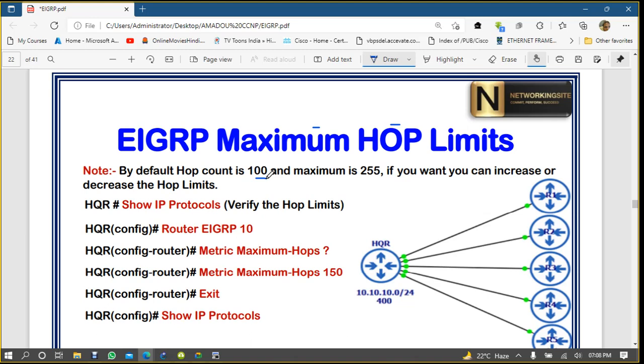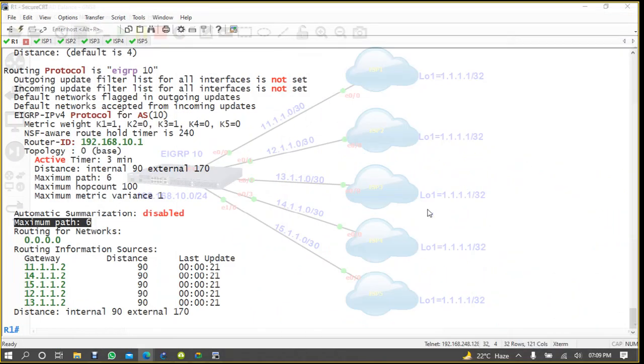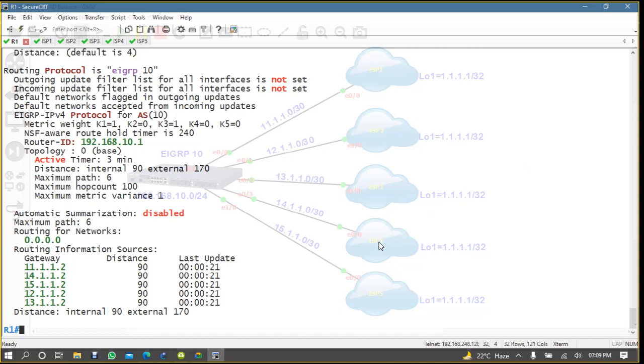But normally in a network, you will never find 100 routers between your source and destination. I can find maybe 20 routers, 50 routers, but not 100. But maybe if you do find it, you have the option to increase it. So let me show you.